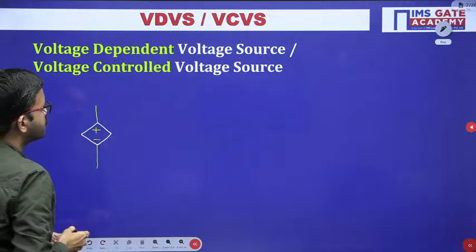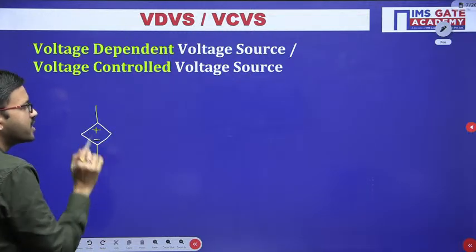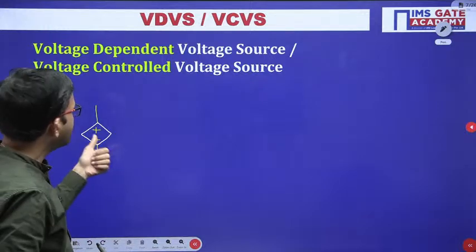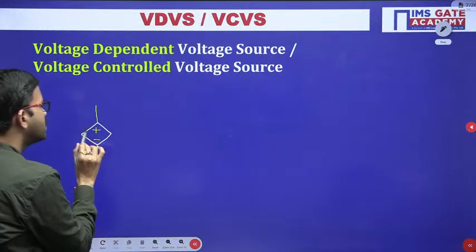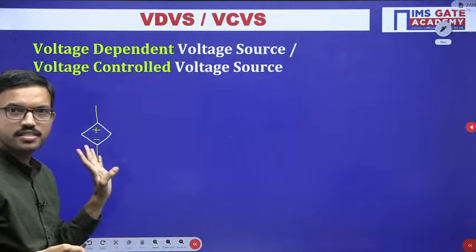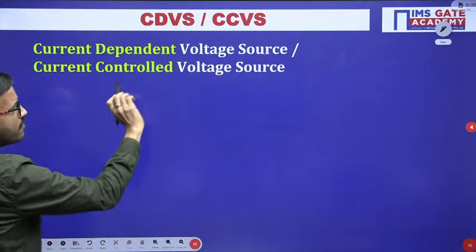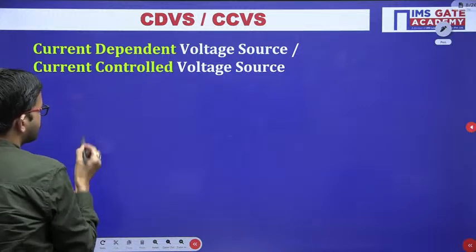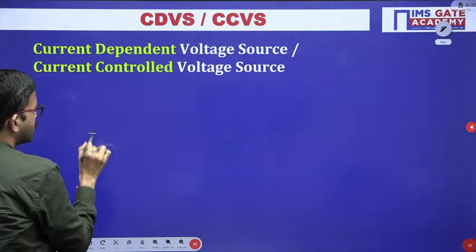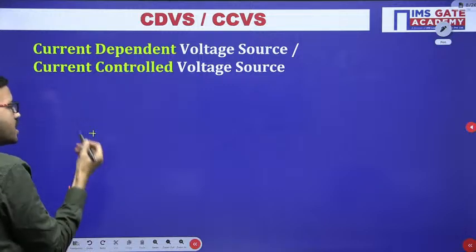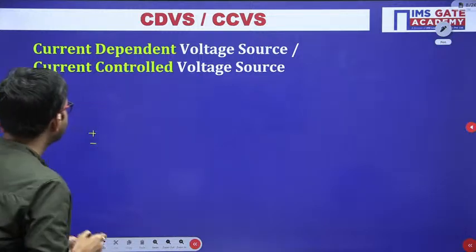Now here output you are getting voltage. Whenever you are having voltage source, that means polarities you will be having plus minus. Similarly here you are having one more voltage source, so once again I am representing polarities plus minus.